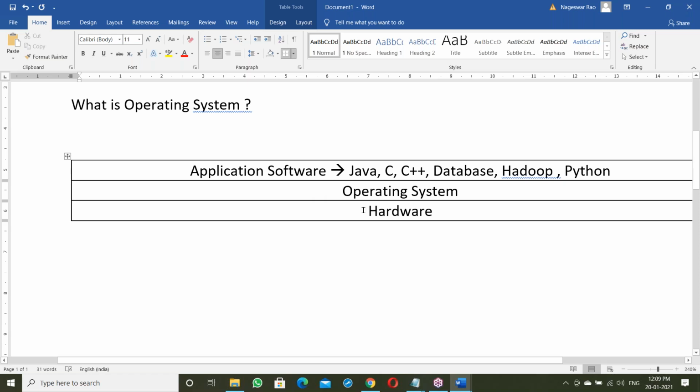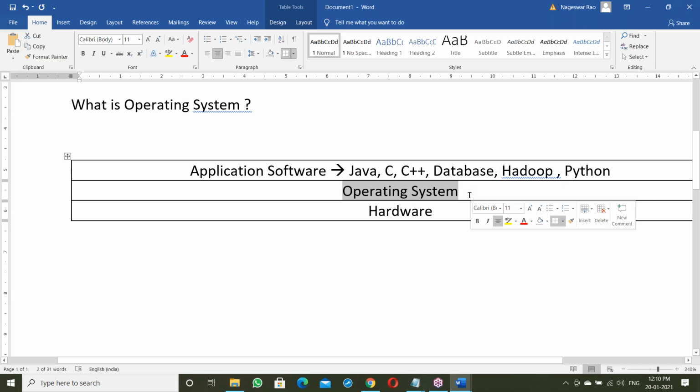Now, first the hardware, and on top of hardware there is an OS. On top of the OS, all these application softwares are running. So the OS gives a platform to run all the application softwares. So what is an OS? It's a platform. Here, platform means OS.